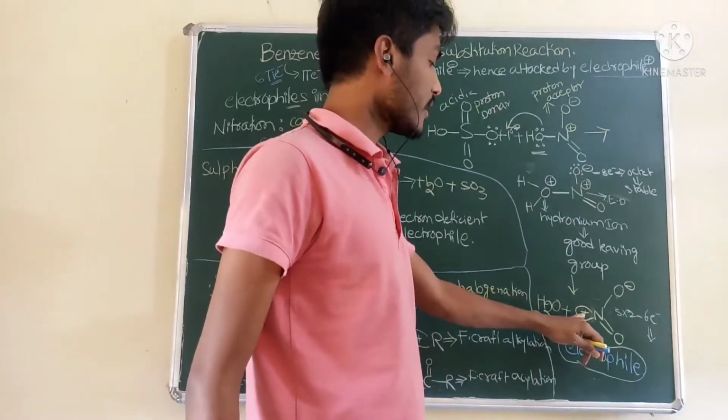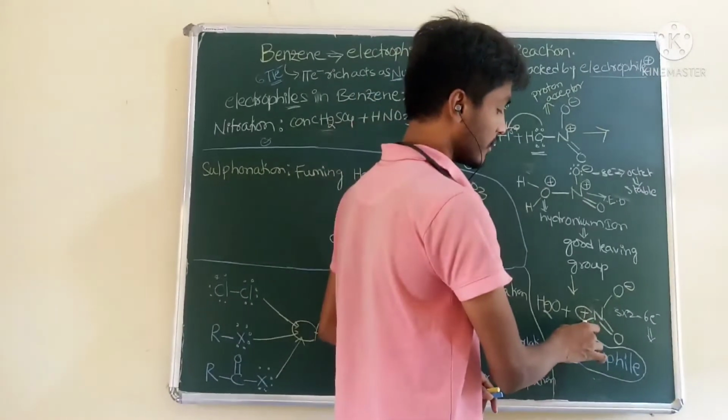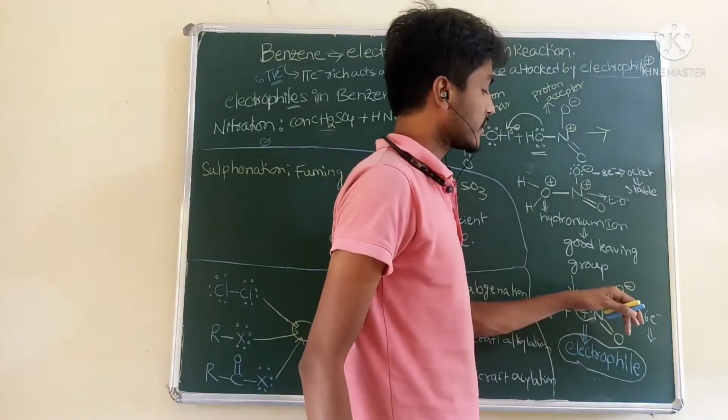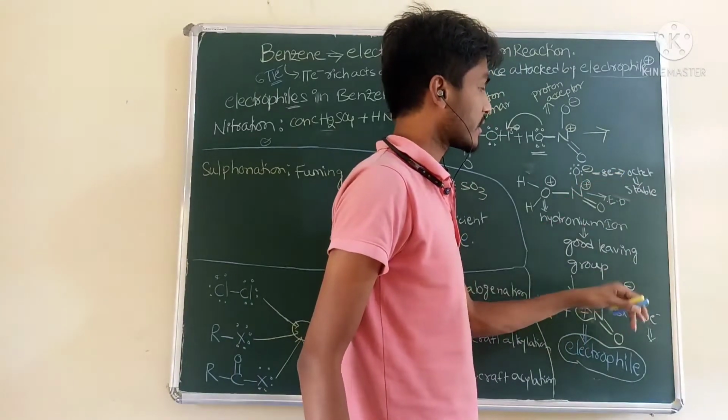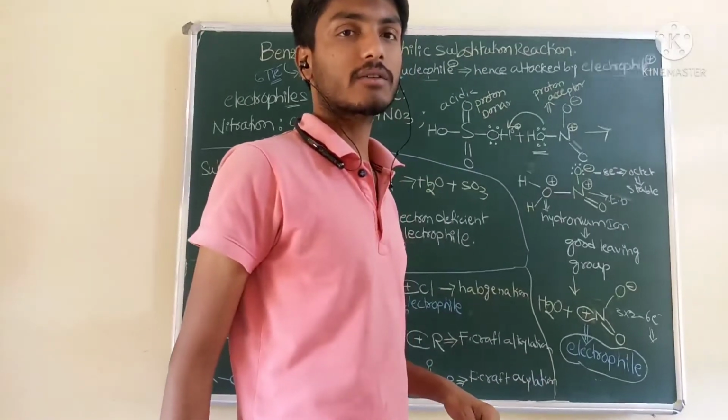See, positive charge indicates electron deficient. The positive charge present on the nitrogen is due to the resonance effect. This oxygen is not reactive because oxygen contains 8 electrons, so the octet is stable. But nitrogen is more reactive, acts as an electrophile due to being electron deficient.